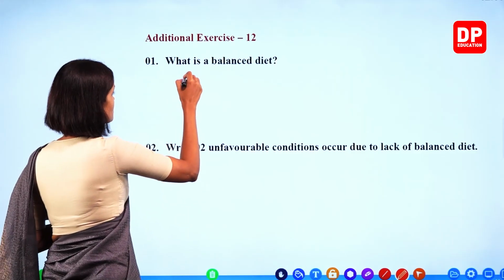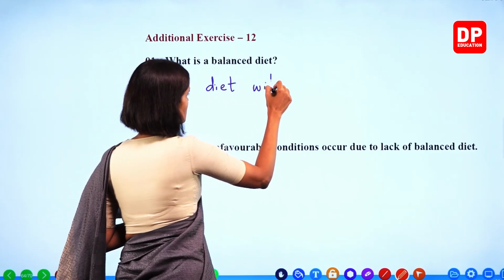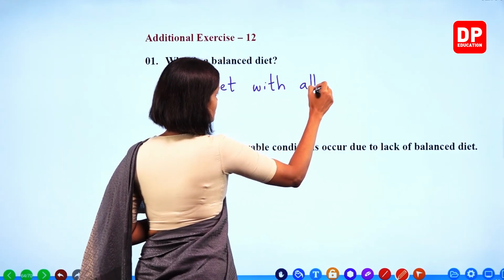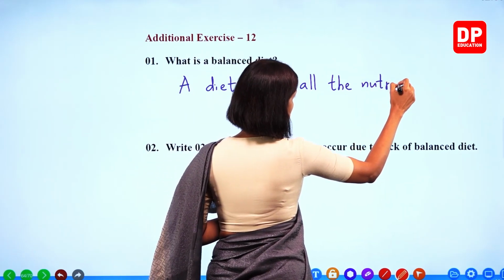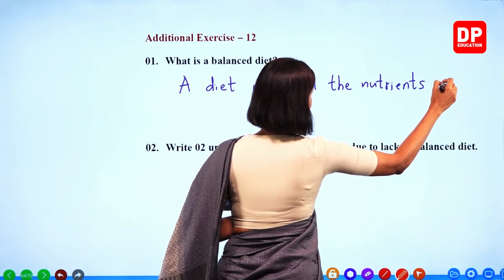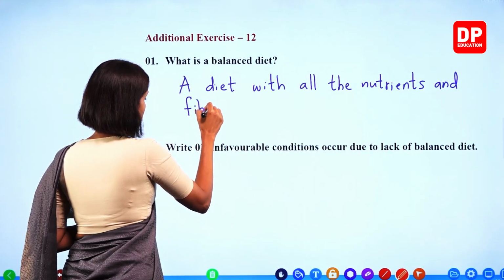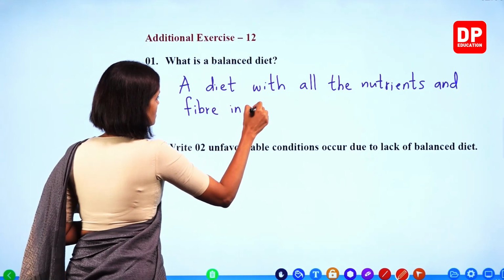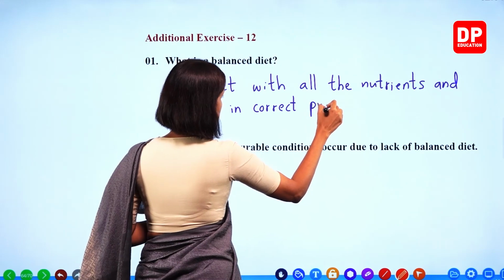A diet with all the nutrients and fiber in correct proportions.